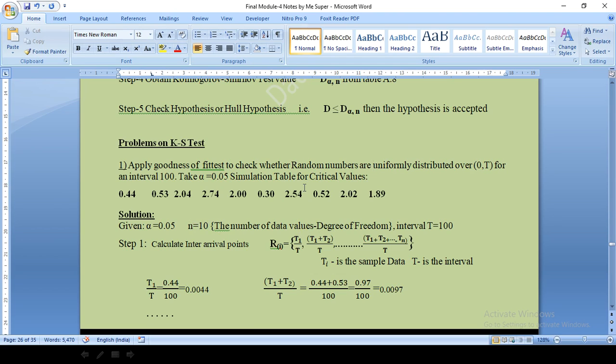And the interval given will be represented as T. T is equal to 100. So the first step we are calculating Ri. I ranges from 1 to n. Are you getting? I ranges from what? 1 to n. So therefore, what will be R1? R1 will be T1 by T. So let me write this.